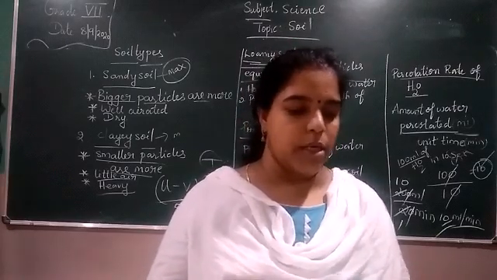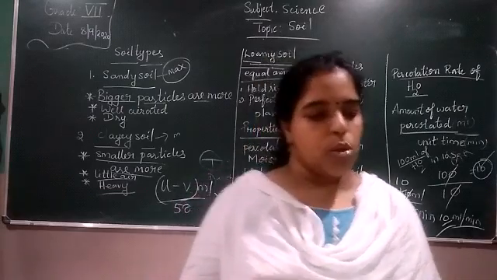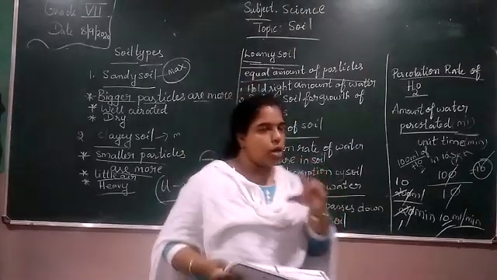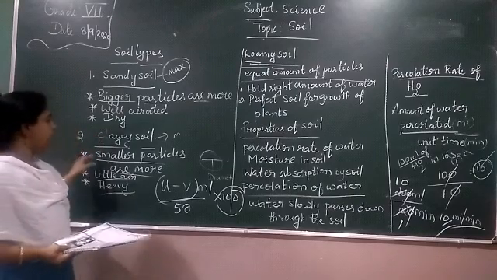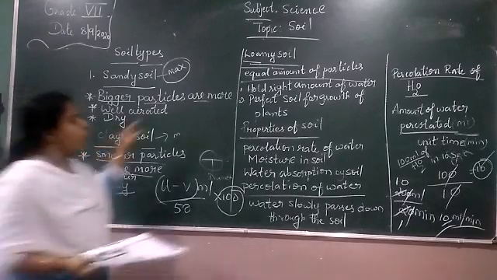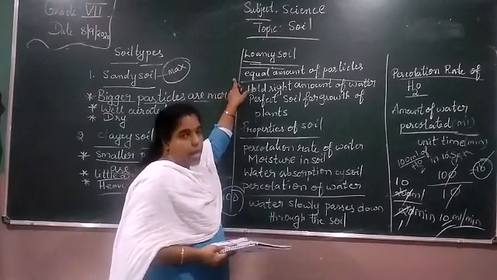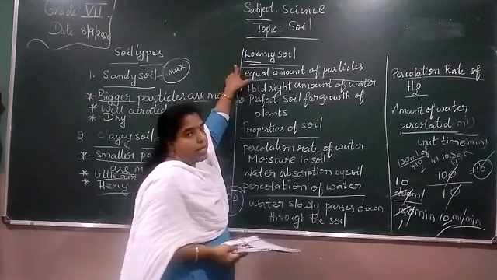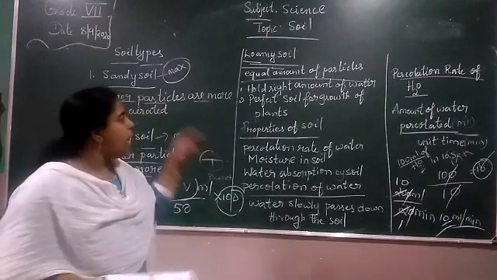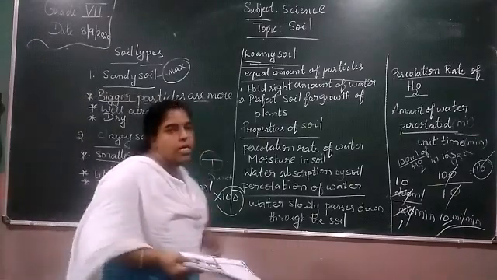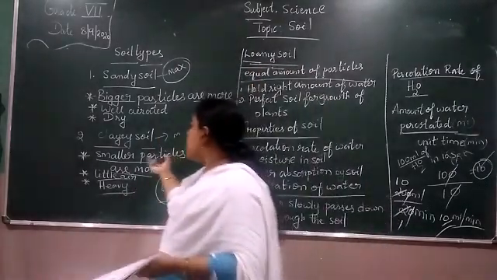Can you suggest some method by which more rainwater can percolate and reach the water underground? In this section we learned about clay soil and sandy soil, their properties, and loamy soil, which is most suitable for plantation. In loamy soil, larger and smaller particles are in equal amounts and the percolation rate is moderate. The water content will be more in clay soil.